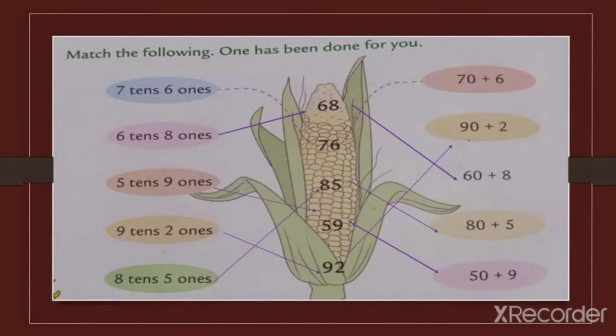And whenever we are going to separate this in expanded form, first look here. 8 tens means what? 8 tens means 80, and we have to add 5 more to it, which forms 80 plus 5. So we can say that 8 tens and 5 ones is equal to the number 85. And if we want to separate it in expanded form, we write 85 is equal to 80 plus 5.